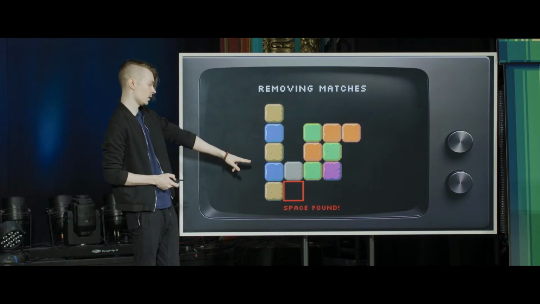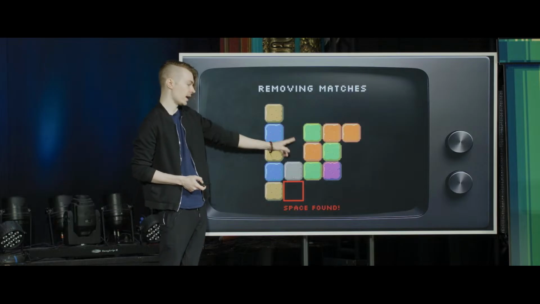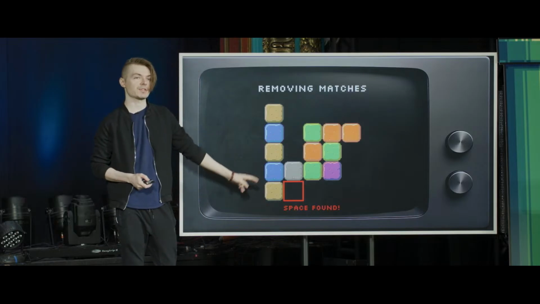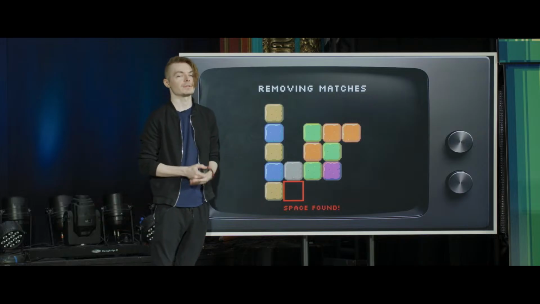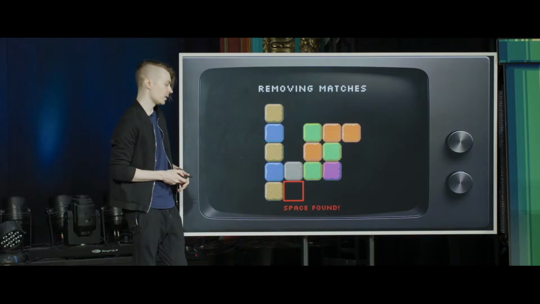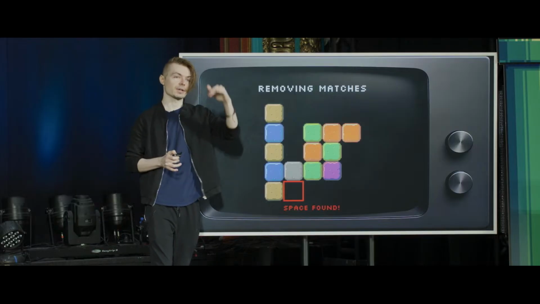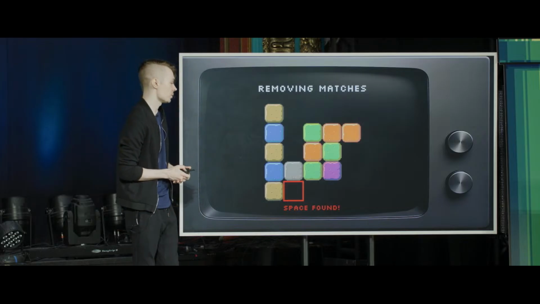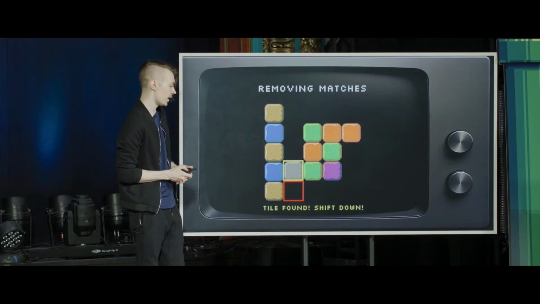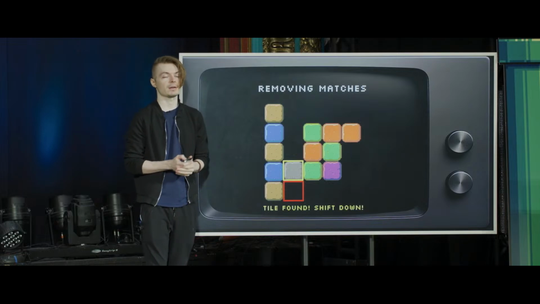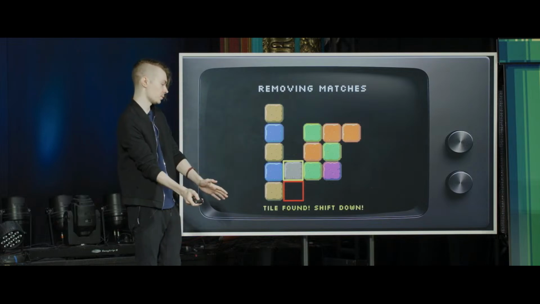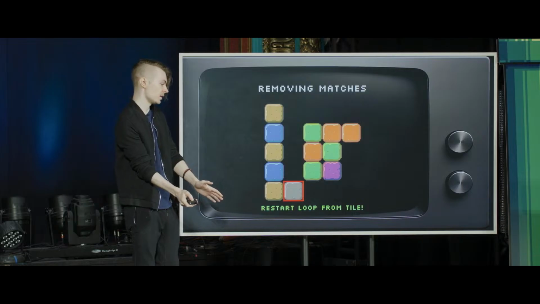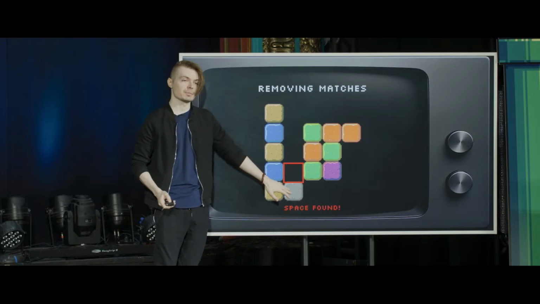We'll go to the next column over, on the x-axis. We see immediately we have a space where there should be a tile, so this will be a nil index into our table. I need to find whatever the next tile is vertically, and that needs to come down to wherever this space is. So we go up a tile, find it right away, and put it right back where the space was. Then we do that same exact operation starting above the tile we just placed down here.